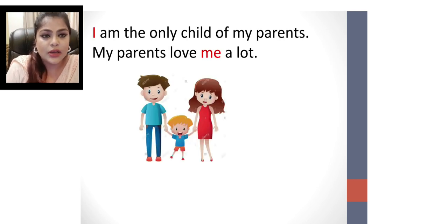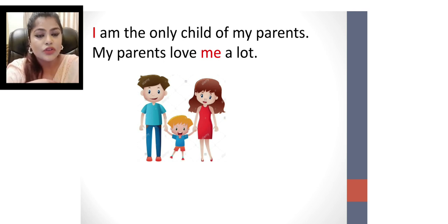You can see the picture here. I am the only child of my parents. My parents love me a lot. Here, me is when you're talking about yourself, me, I, myself, right? I'm talking about myself. It will not be "my parents love I a lot", that would be wrong. My parents love me a lot. So this is the telling part.